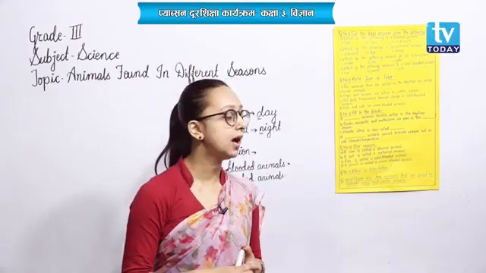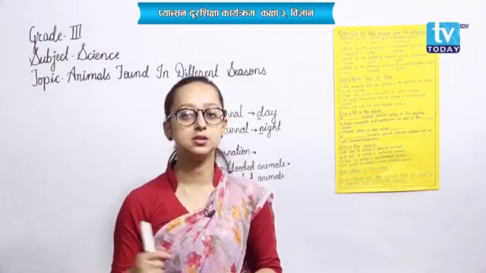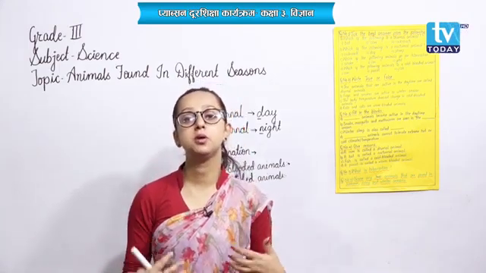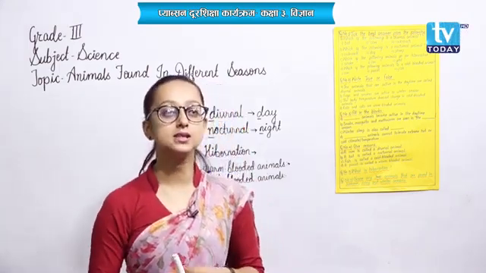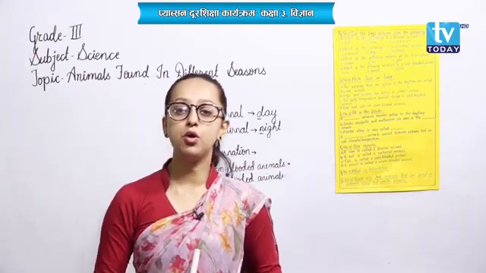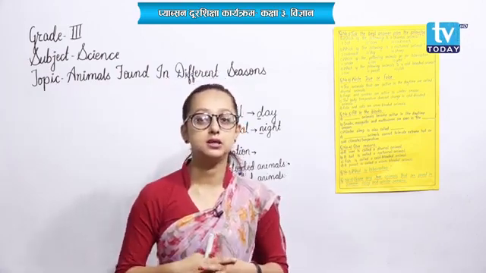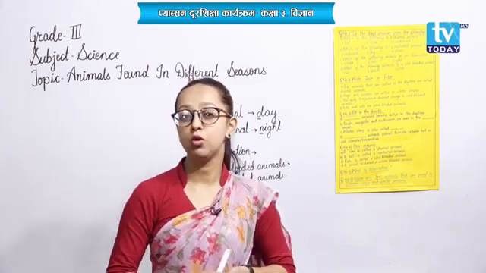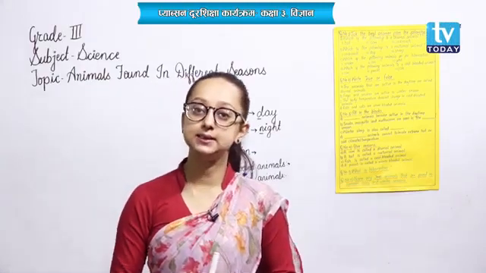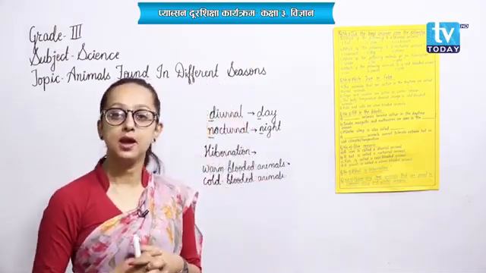Okay. And warm-blooded animals, the animals that cannot change the temperature of their body according to the change in the surrounding, are called warm-blooded animals. We human beings are examples ourselves, and others like birds and mammals are counted as warm-blooded animals. And cold-blooded animals, the animals that can easily change the temperature of their body according to the temperature of the surrounding. Examples include fish, frogs, snakes, lizards, crocodiles and so on. Okay, now I hope you have got the chapter.